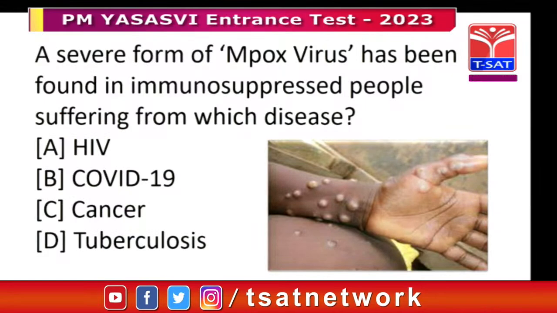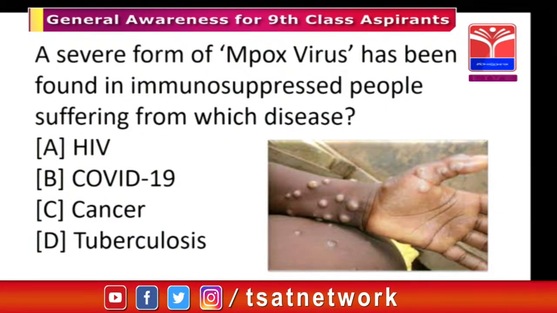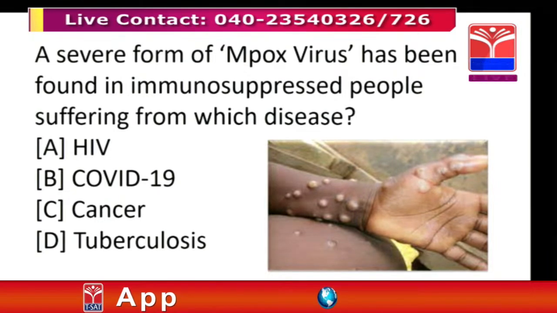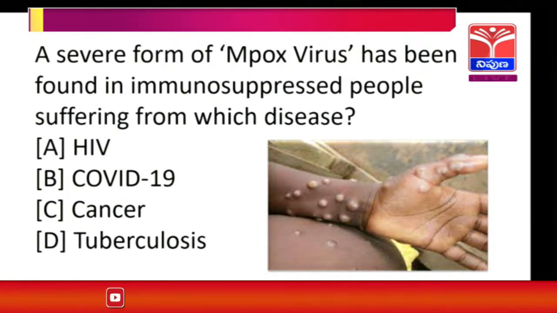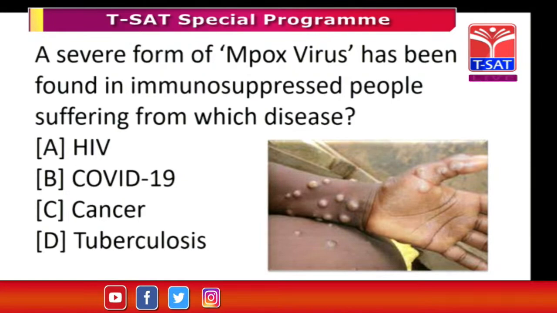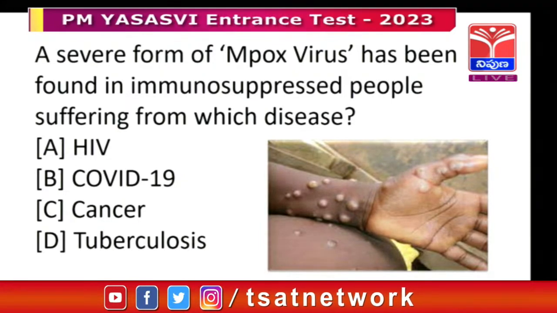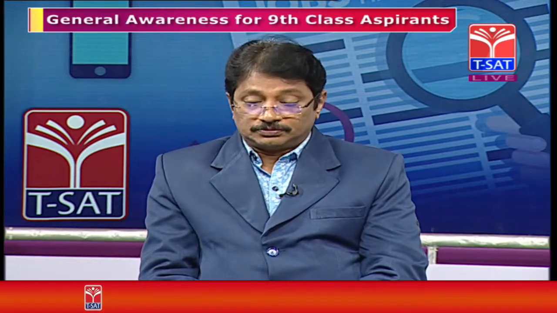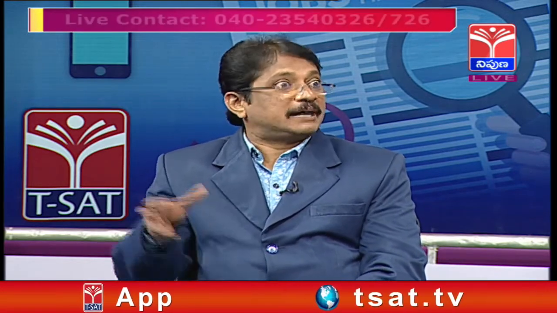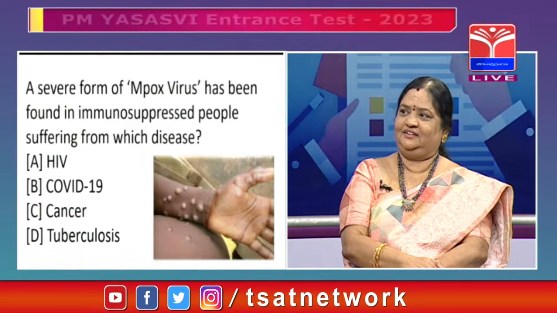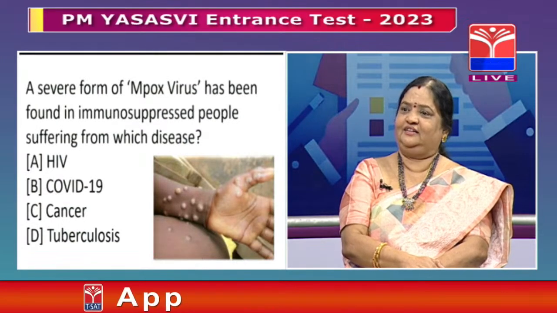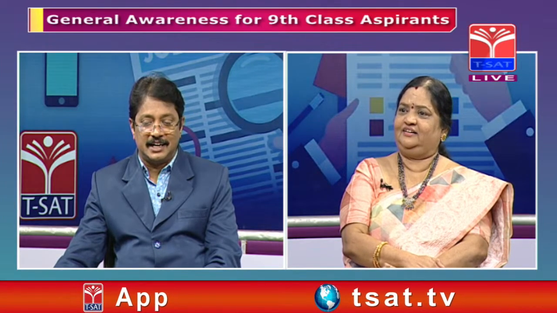Here is the mpox virus, and the image shows a person suffering with this disease. Four options are given: HIV, COVID-19, cancer, and tuberculosis. Susila madam, which option is correct? By observing the photograph you can say the answer, and also the word is immunosuppressed, meaning suffering with a loss of immunity. Once you say loss of immunity, you can say the name of the disease.